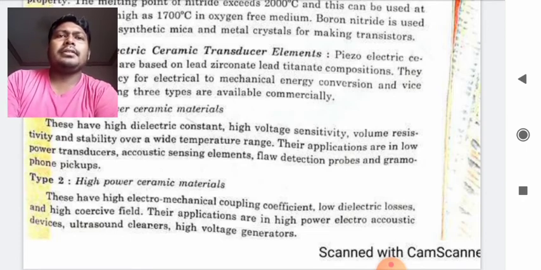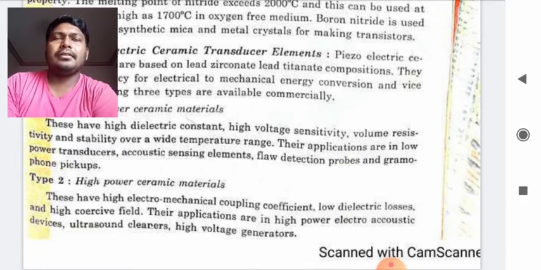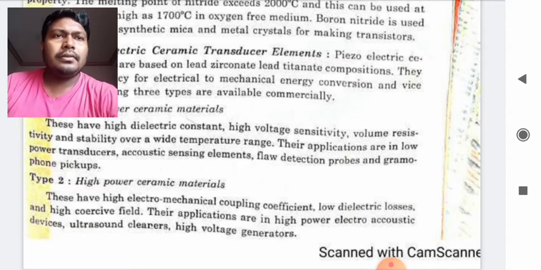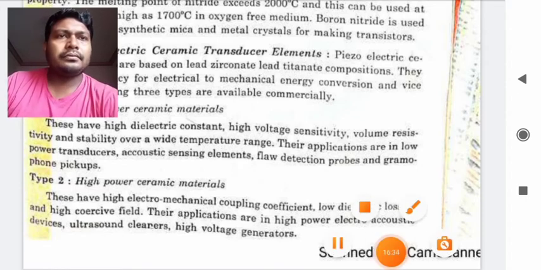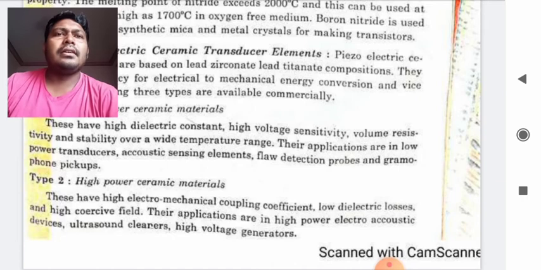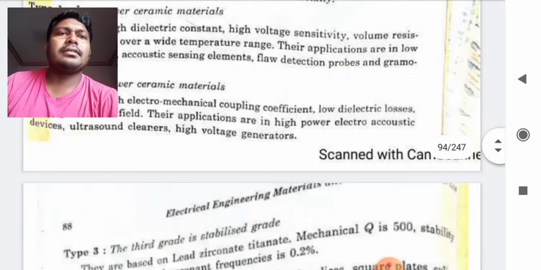The second type is high power ceramic material. These have high electromechanical coupling coefficients, low dielectric losses, and high coercive field. Their applications are in high power electro acoustic devices, ultrasound cleaners, and high voltage generators.